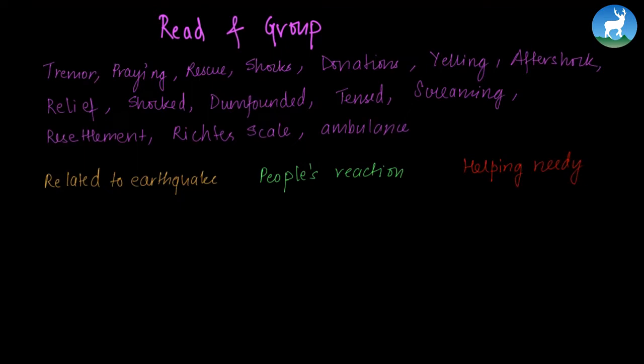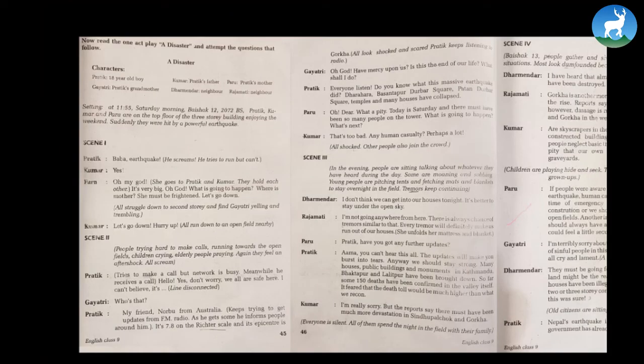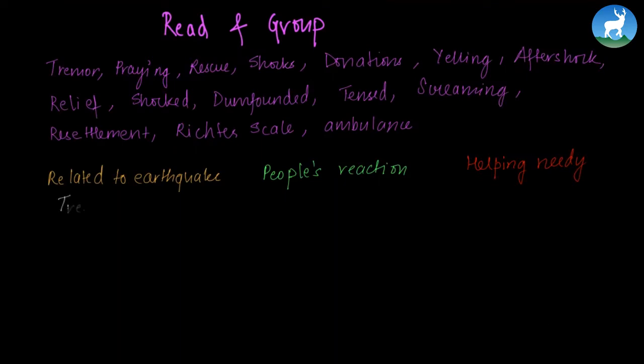Now let's begin with the first word, tremor. So what is a tremor? The synonym for tremor is earthquake itself. Let's go to the third scene where Rajamati is saying, I'm not going anywhere from here. There is always chance of tremors similar to that. In this statement, she means that there is always a chance of earthquake which is similar to the one she has just faced. So let's put tremors in the category of words that are related to earthquake. So we have tremor in the words related to earthquake.